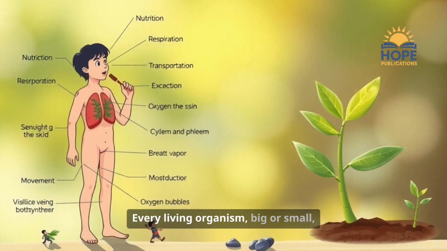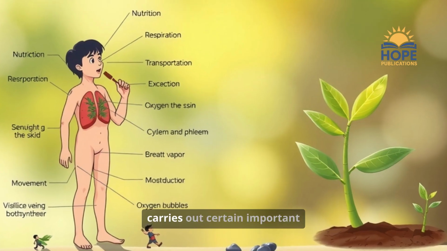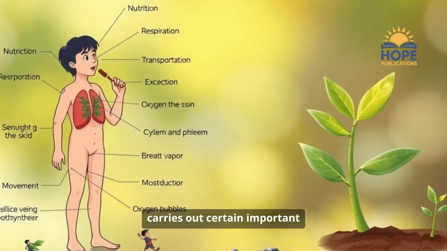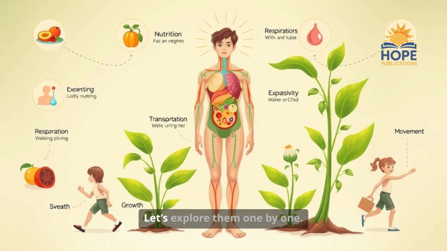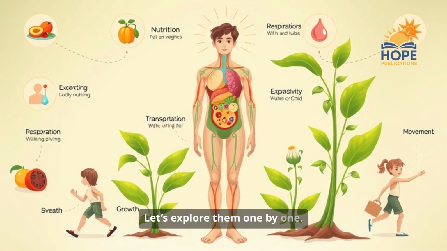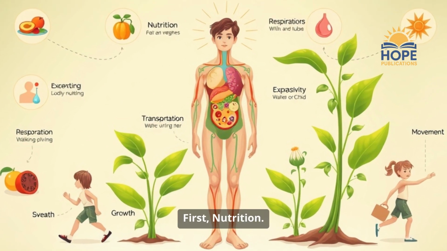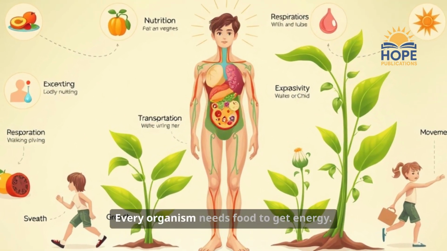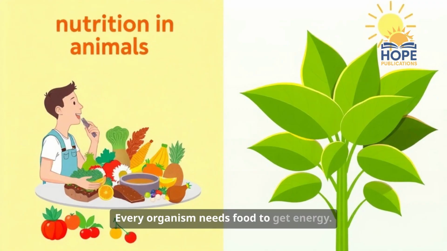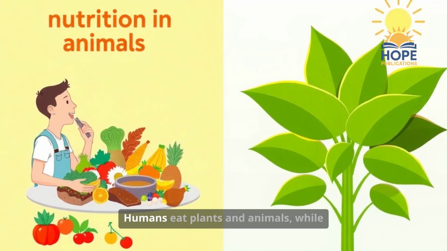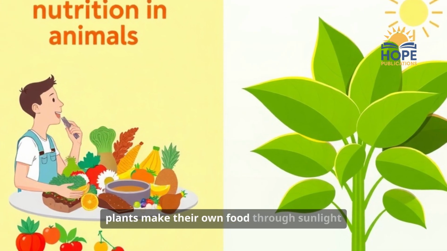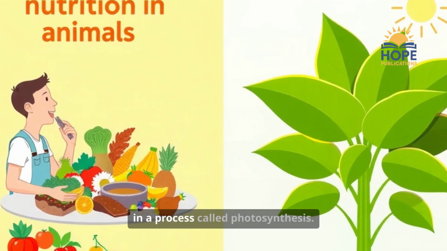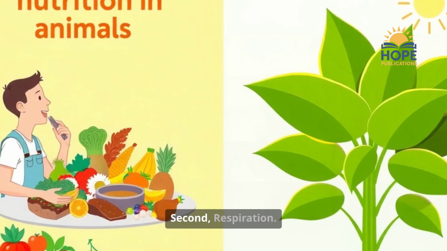Every living organism, big or small, carries out certain important life processes to survive and grow. Let's explore them one by one. First, nutrition. Every organism needs food to get energy. Humans eat plants and animals, while plants make their own food through sunlight in a process called photosynthesis.